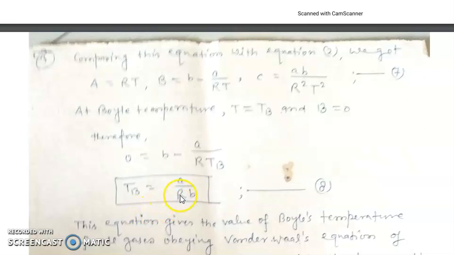So friends, comparing this equation with equation 2, we get A = RT, B = b − a/RT, C = ab/R²T², equation 7. At Boyle temperature, T = TB and B = 0. Therefore, 0 = b − a/RTB and TB = a/Rb, equation 8.